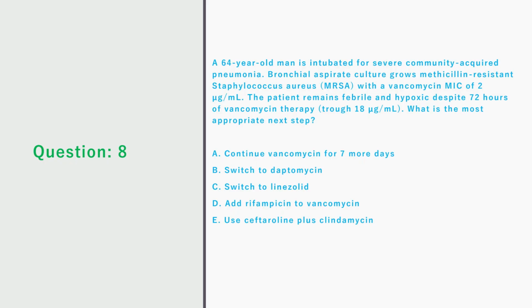Question 8. A 64-year-old man is intubated for severe community-acquired pneumonia. Bronchial aspirate culture grows methicillin-resistant Staphylococcus aureus with a vancomycin minimum inhibitory concentration of 2 microgram per milliliter. The patient remains febrile and hypoxic despite 72 hours of vancomycin therapy, trough 18 microgram per milliliter. What is the most appropriate next step? A. Continue vancomycin for 7 more days. B. Switch to daptomycin. C. Switch to linezolid. D. Add rifampicin to vancomycin. E. Use ceftaroline plus clindamycin.